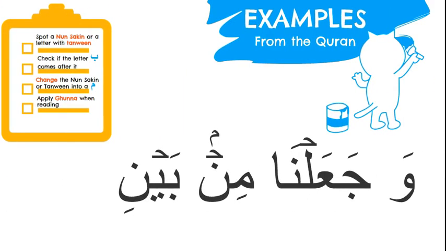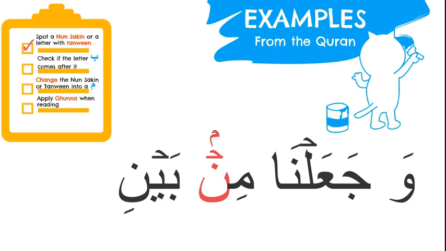Let's try one more. First, let's see how we read it: وَجَعَلْنَا مِن بَيْنِ. Okay, that's how we read it without iqlab, but we need to apply iqlab. So the first thing we do is spot the noon sakin or tanween. What can you see and where? Excellent. There is the noon sakin in the letter min, and on top of it, remember we said the top tip before, there's a little mim, so that will help you know that there is a rule here of iqlab. So we can tick that off because we found it.